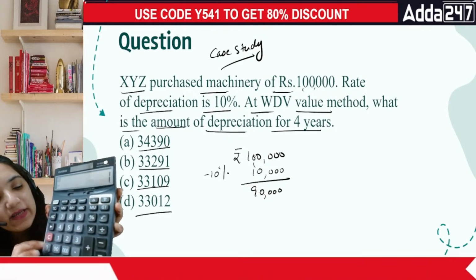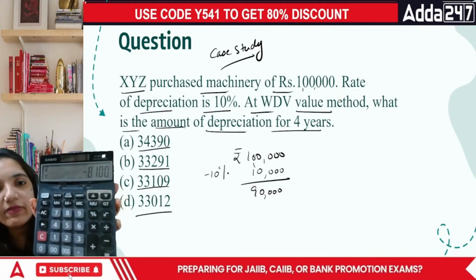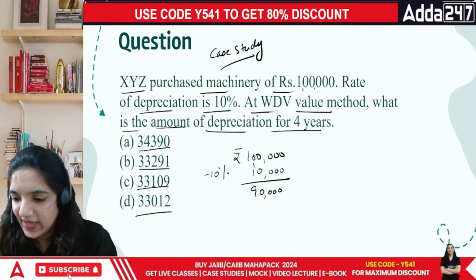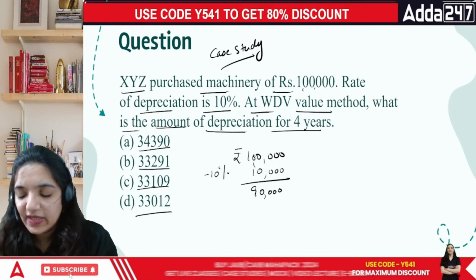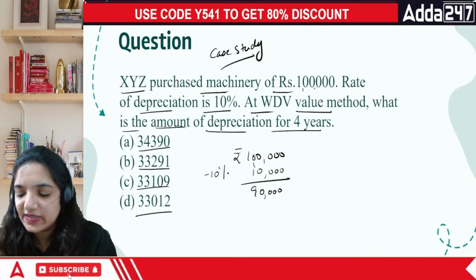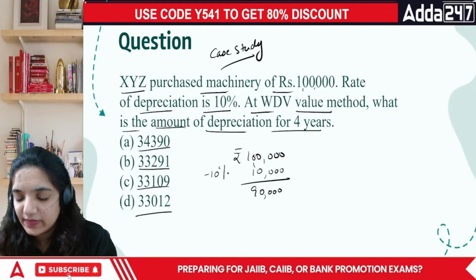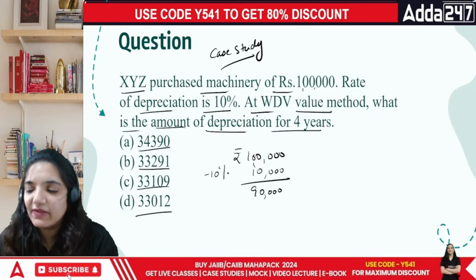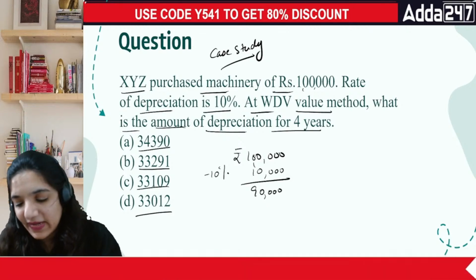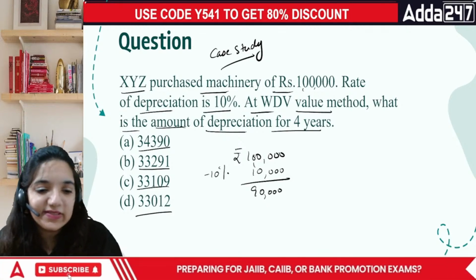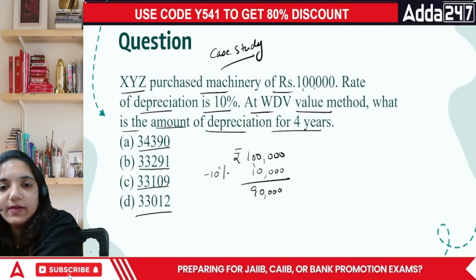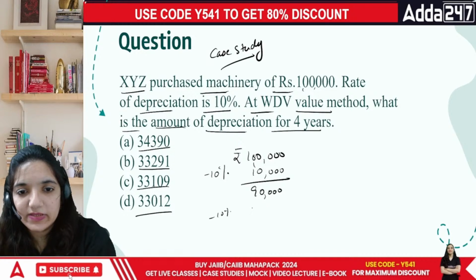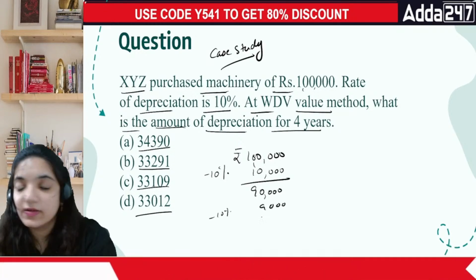Then minus 10% and you are left with the next amount. So 1 lakh minus 10% gives you 90,000, minus 10% gives 81,000. Then 81,000 minus 10% will give you 72,900. Then minus 10% will give you 65,610. Okay, let me show you there. This is minus 10%. This is 9,000.